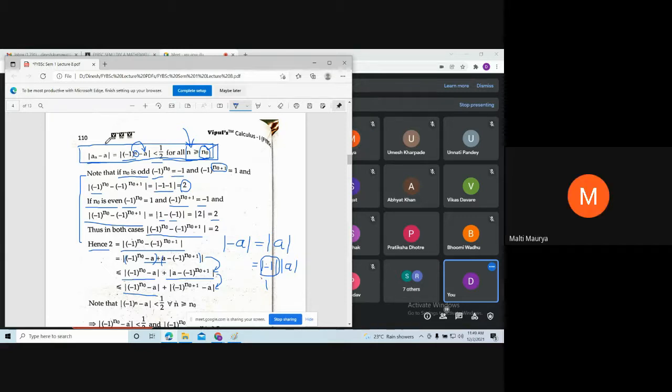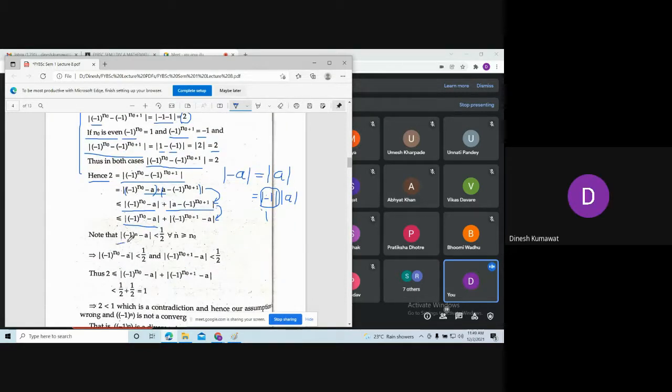Yes, sir. Okay, so note this, we have minus 1 to the power n minus a is strictly less than 1 by 2, and this is true for all n which are bigger than or equal to this number n naught. So I can replace n by n naught, then also this inequality is satisfied, or if I replace this n by n naught plus 1, then also this inequality is satisfied, because we can take n to be n naught plus 1, because n naught plus 1 is anyway bigger than n naught.